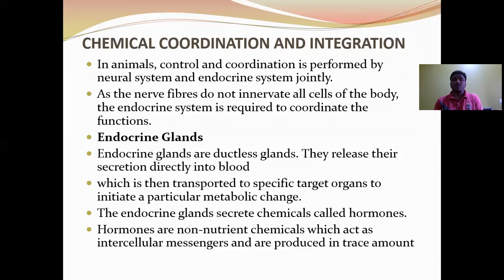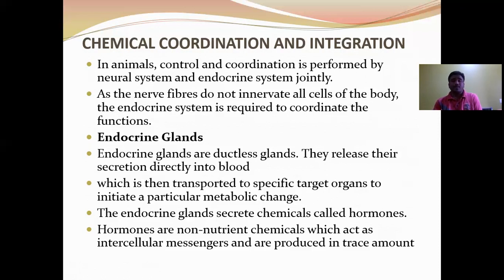Next, the last chapter in the first year part: chemical coordination and integration. In animals, control and coordination are performed by the neural system and endocrine system together. They function together to control and coordinate different body functions. As nerve fibers do not innervate all the cells of the body, the endocrine system is required to coordinate the function. The nervous system has point to point connection, but neurons do not innervate all body cells, so to overcome that problem, the endocrine system is present.